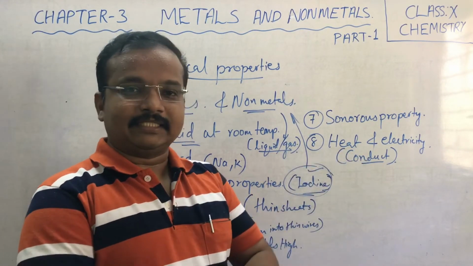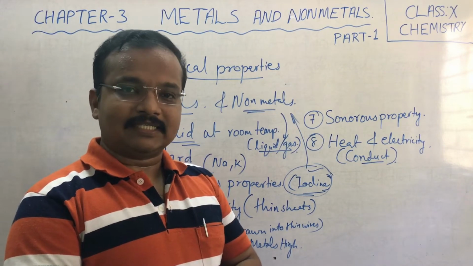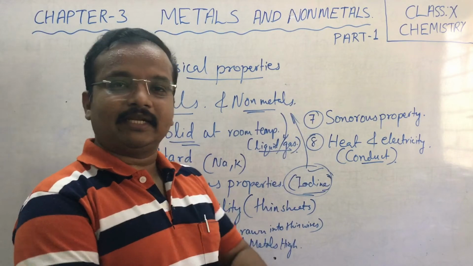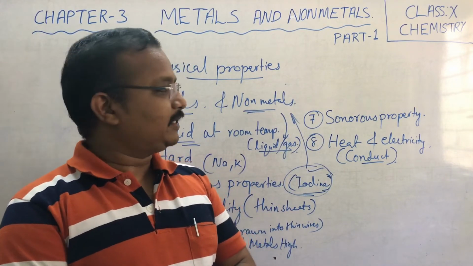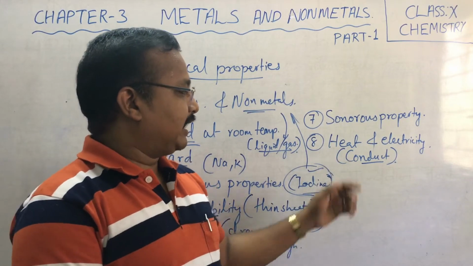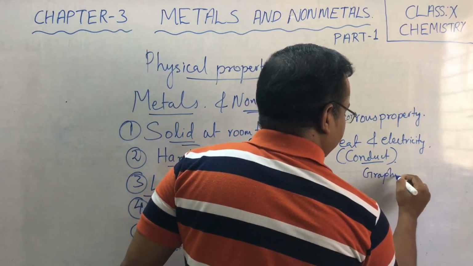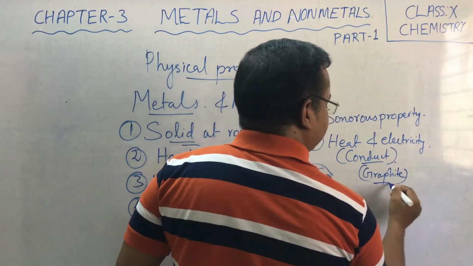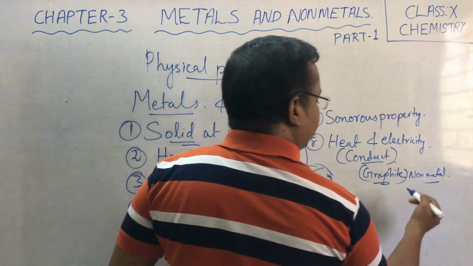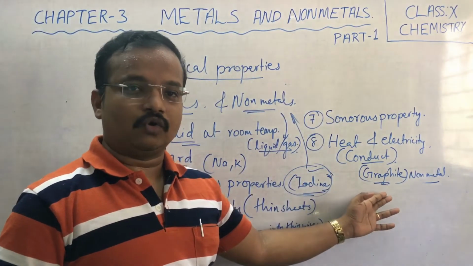When we discuss heat and electricity, metals conduct electricity as well as heat, whereas non-metals generally do not conduct heat and electricity. But you must also remember graphite is a non-metal which conducts electricity. Graphite is an allotrope of carbon.